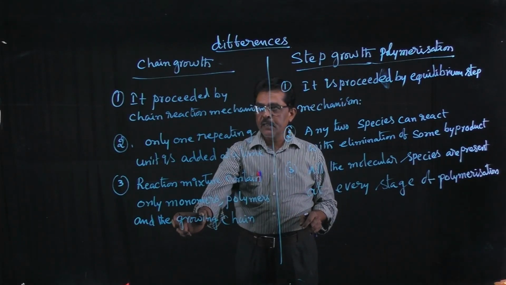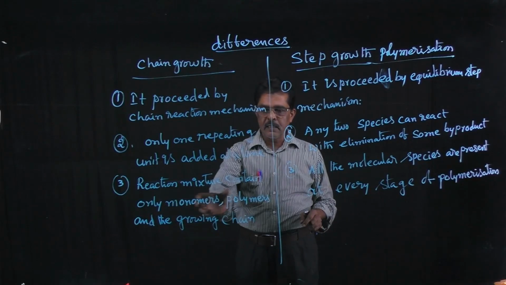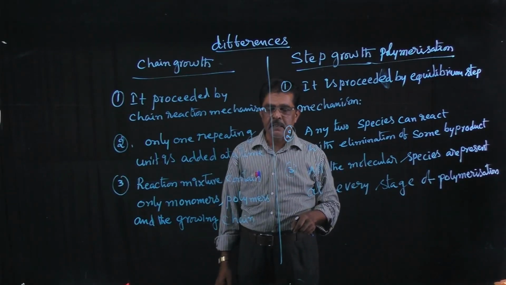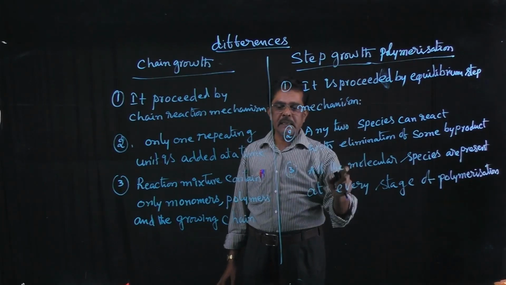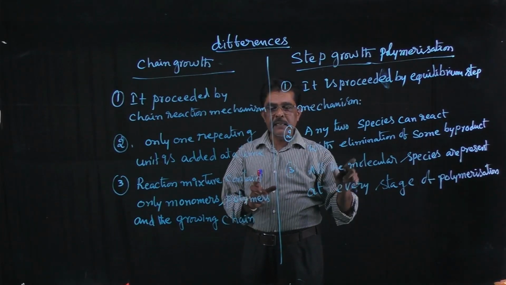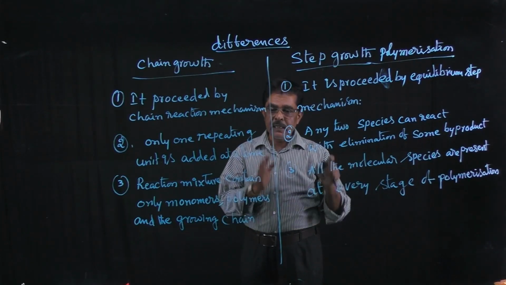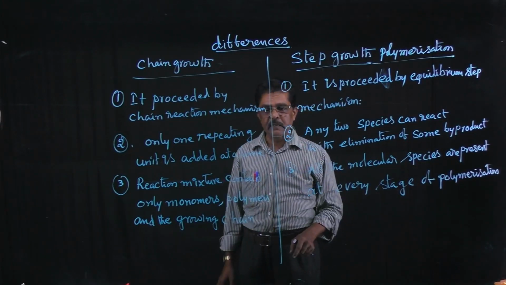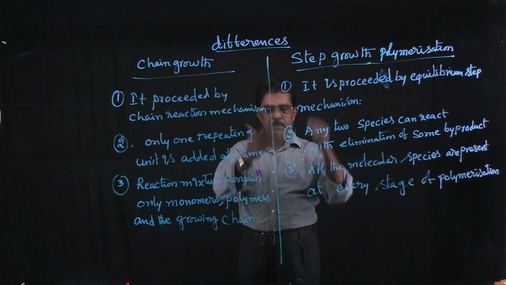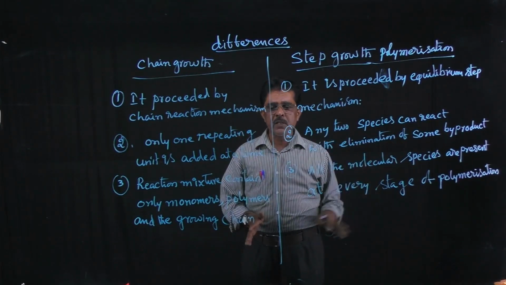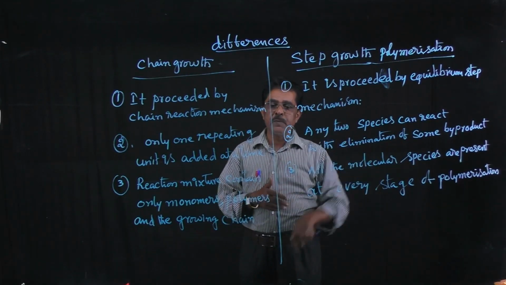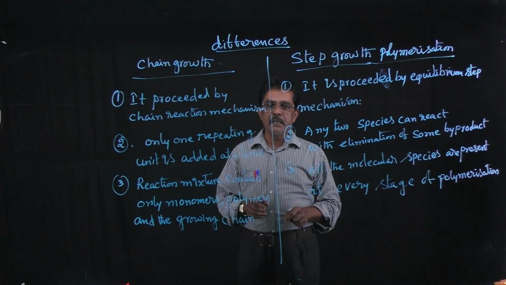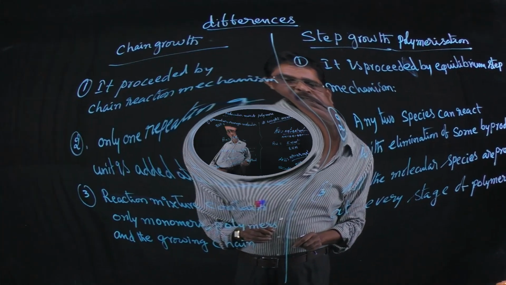In chain growth, both reactants and polymers are present so the length of the chain increases. But in step growth, at every step all the reactants must be present. In the first step a polymer is formed, in the next step a polymer is also formed, but reactants must still be present.